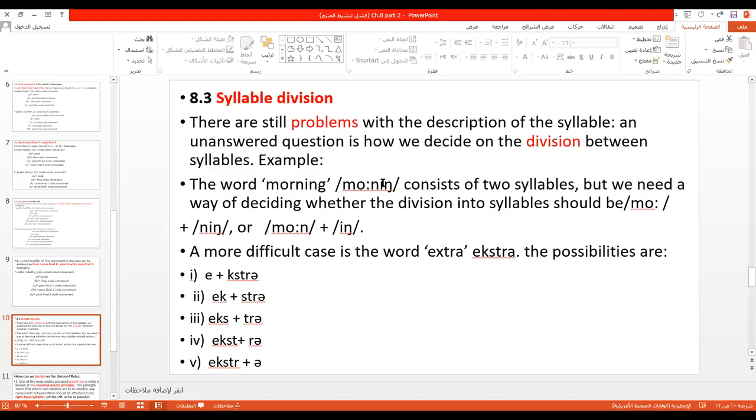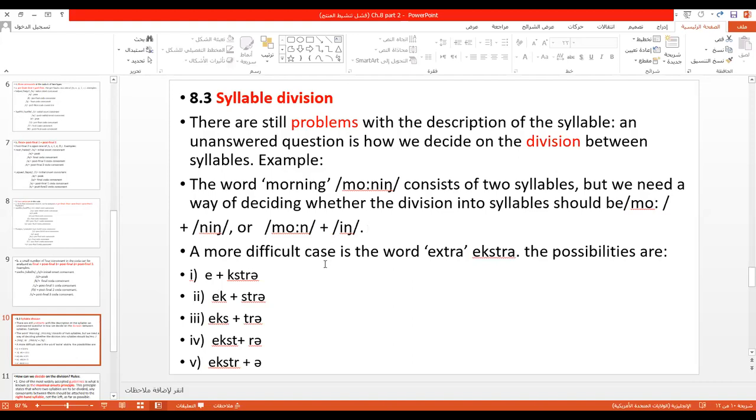So the correct one is what? Good morning. So n goes with what? With ing. Good. So we need to decide whether the division into syllables should be morn plus ing or mor plus ning. Good. This is one problem. Okay, we're going to deal with this later on.